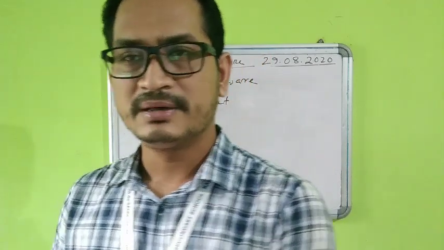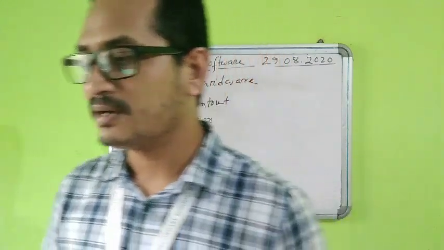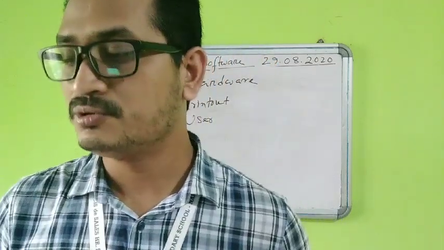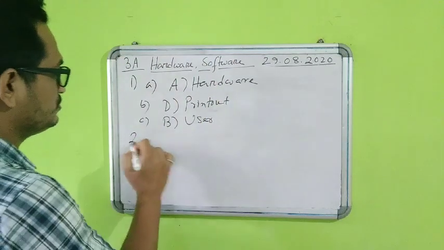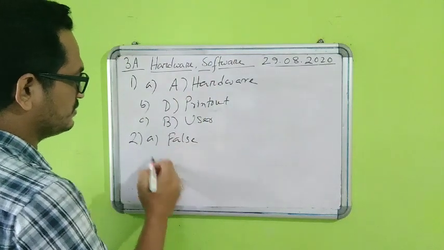If it were the whole computer system, then it would be the operating software or operating system. But now they are saying that railway reservation is a system software, which is incorrect. System software means that which actually runs the whole computer. Exactly what needs to be performed is decided by the software. But railway reservation is only an application, which we are using to reserve tickets online, isn't it? So that is why it is false. It is not a system software. Instead, that is an application software. So number 2A will be false.